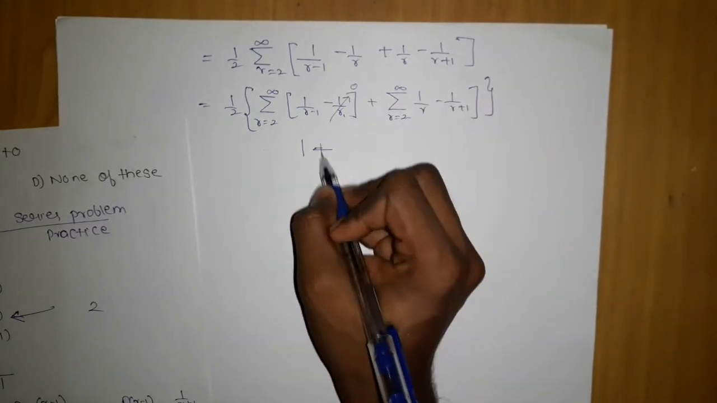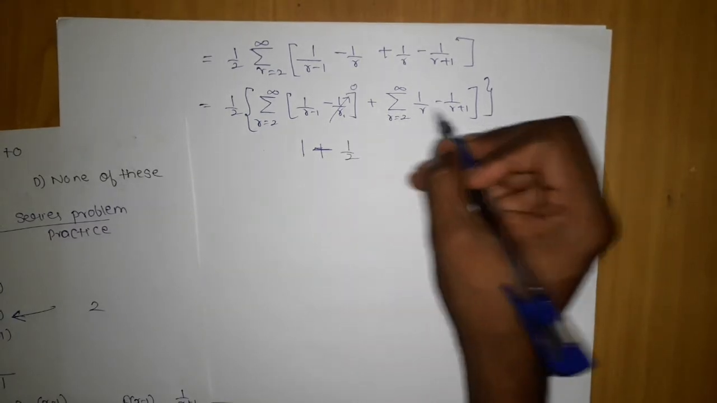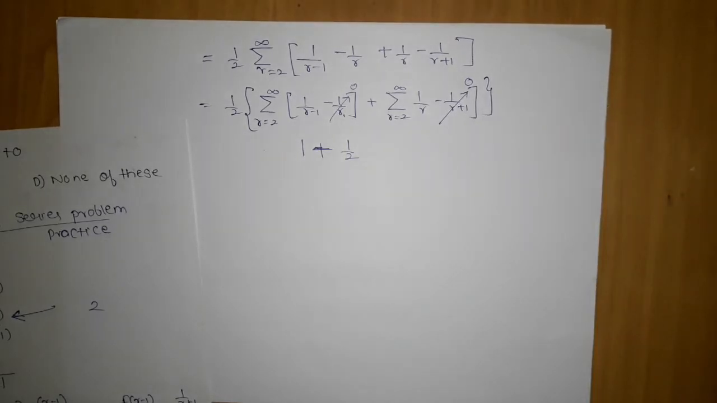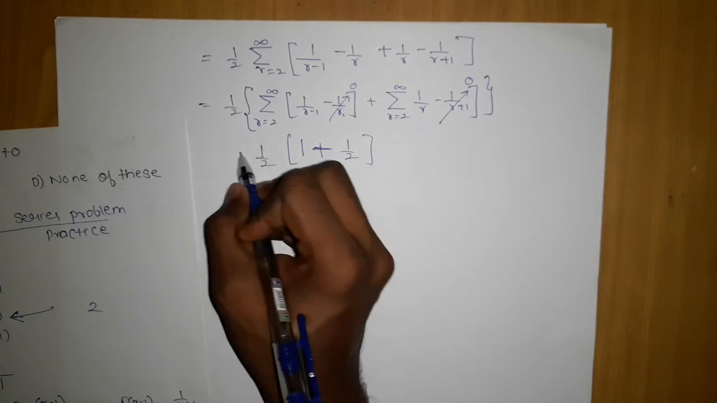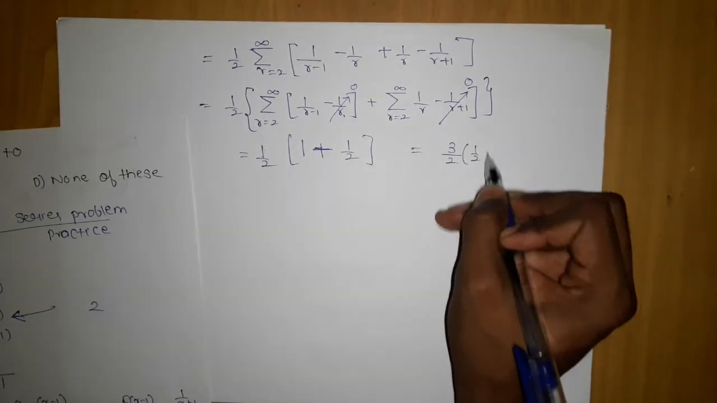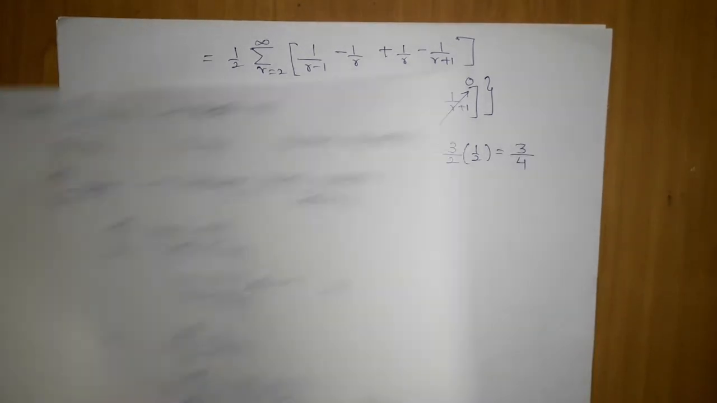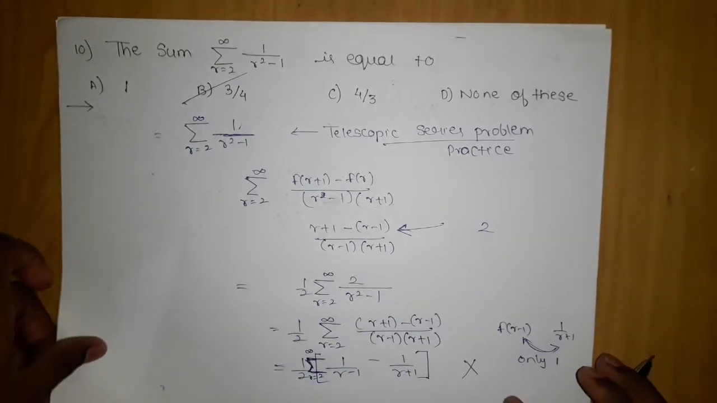Similarly here we substitute 2, then it will become 1 by 2. The moment we substitute infinity here, it will become 0. So we are left with 1 plus 1 by 2, which gives me 3 by 2 into 1 by 2, giving me the final answer as 3 by 4. So this is our answer, which is the B option. We are going to take this option, and this question was on the basis of telescopic series.